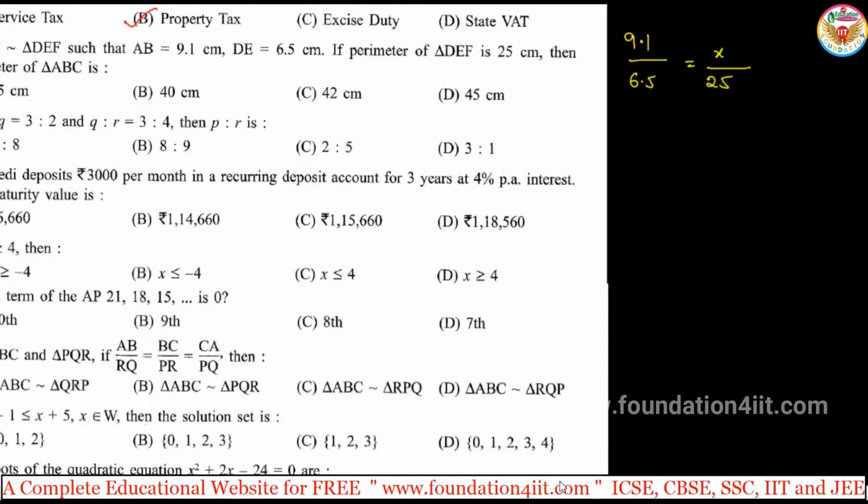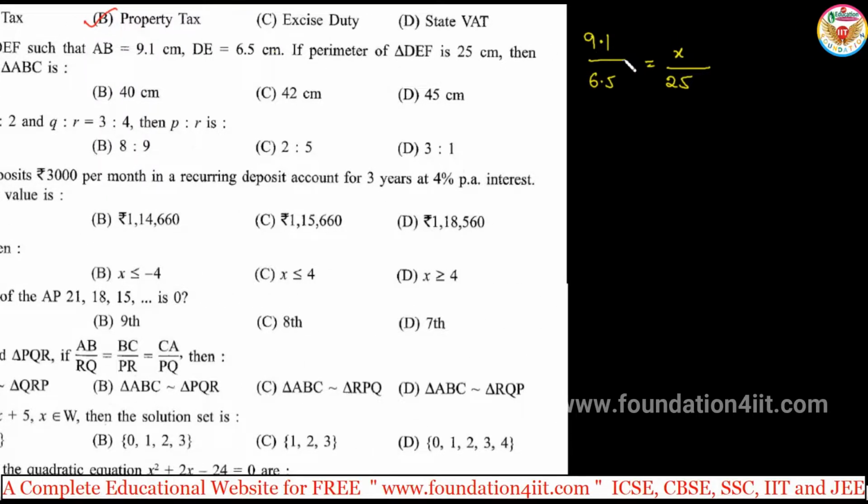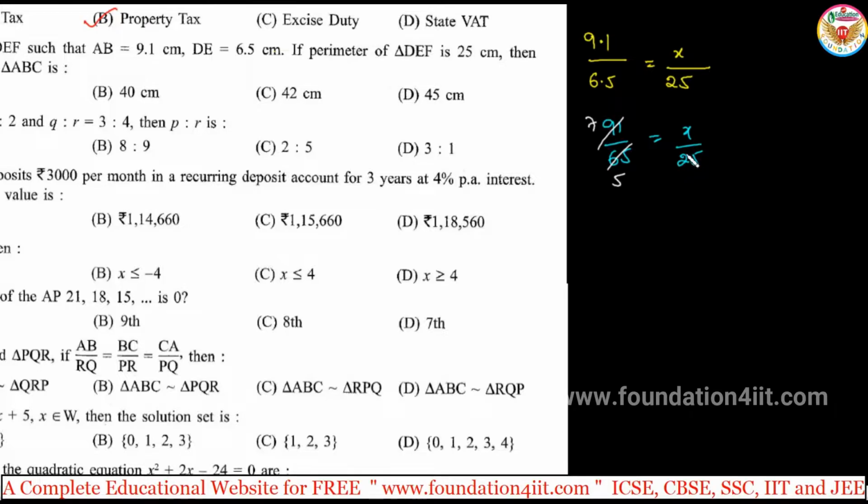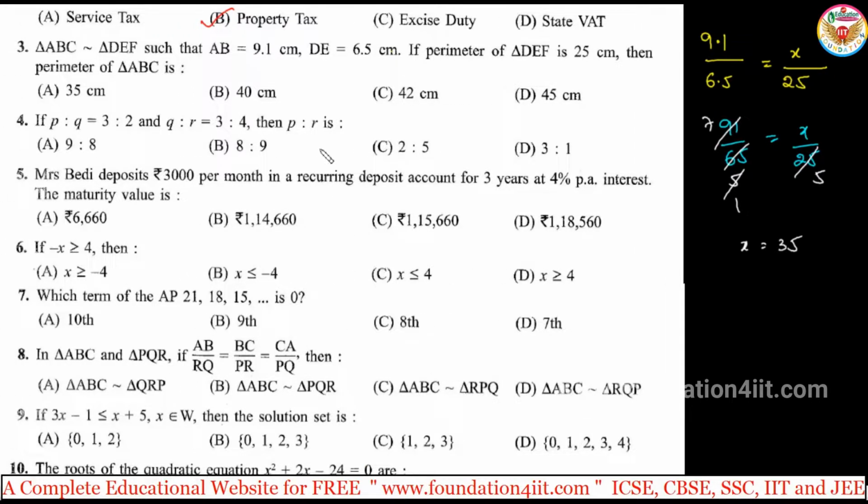Just do the cross multiplication and you'll get the answer. 9.1 by 6.5, so 91 by 65, equals X by 25. 91 and 65 are in the 13 table. 13 fives are 65, 13 sevens are 91. 7 by 5 is equal to X by 25. Again 5 ones are 5, 5 fives are 25. Cross multiply and cancel like this. X is equal to 35. So 35 centimeters. So it is A.